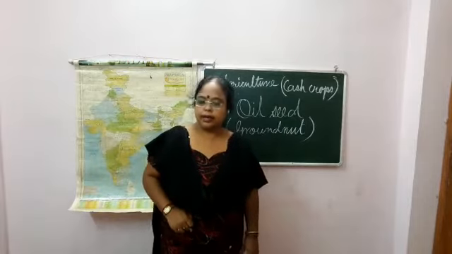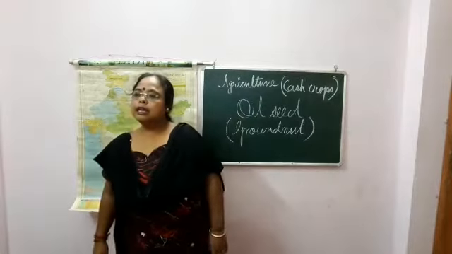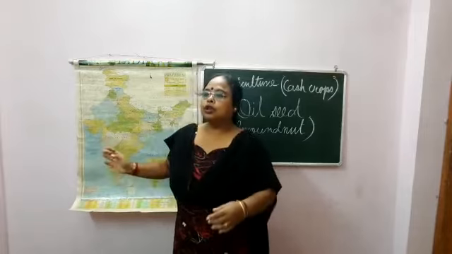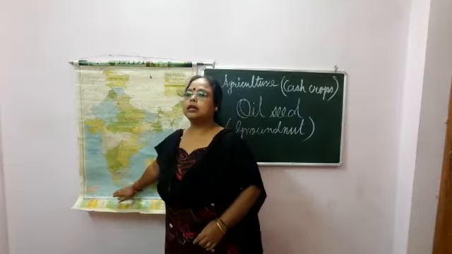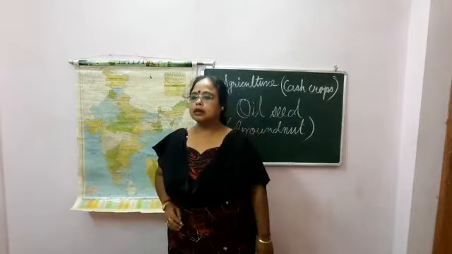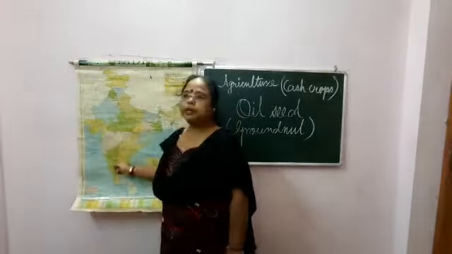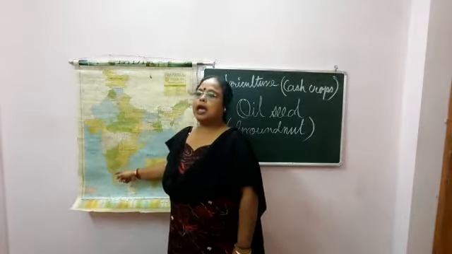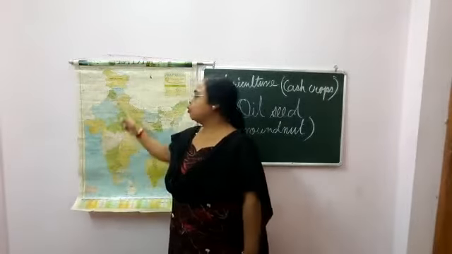Areas of production, meaning which areas it grows in. India is the largest producer of groundnut. It grows extensively in the peninsular region. About 75% of the production is in Gujarat, Andhra Pradesh, Tamil Nadu and Karnataka.